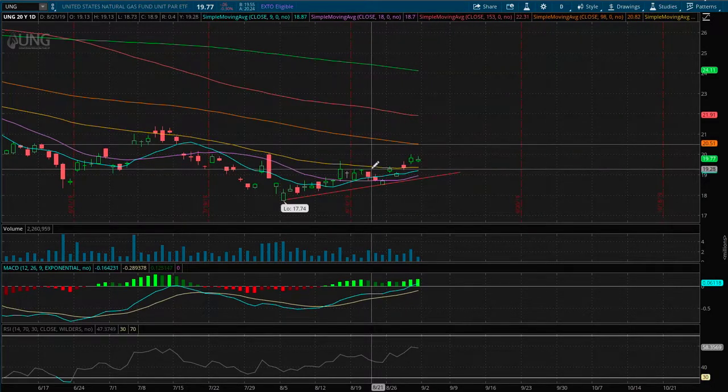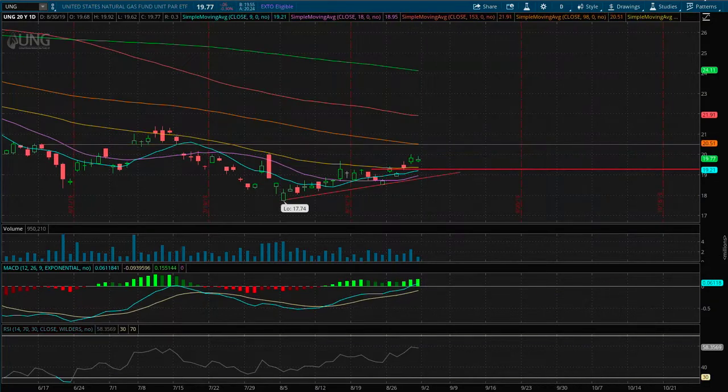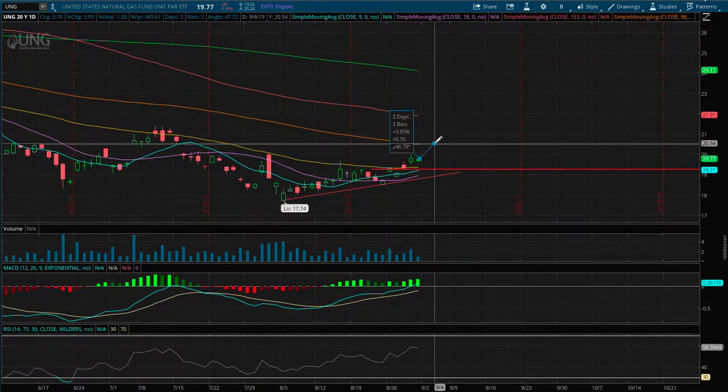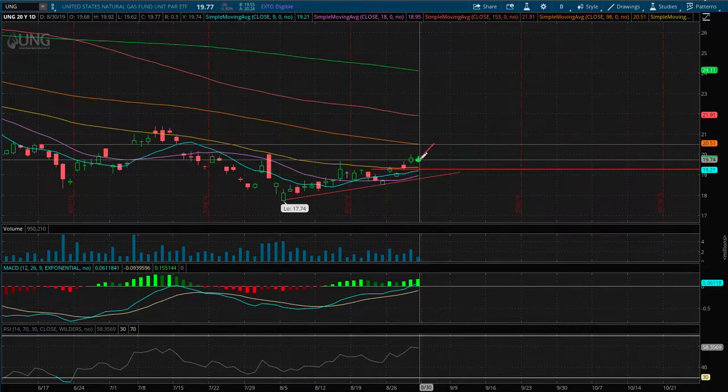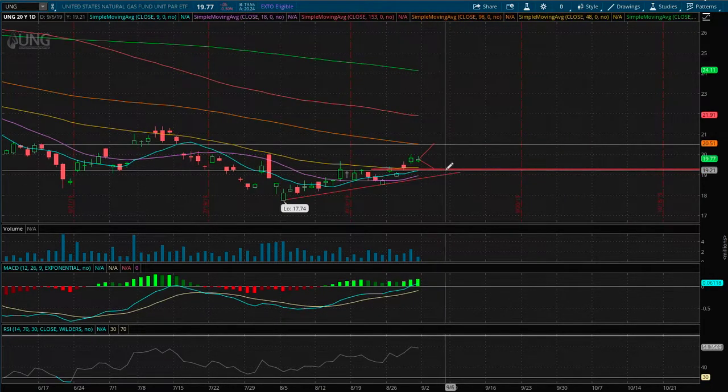So I see possible support around the price of $19.30, and for resistance $20.50. If we were to move on higher, that price movement is roughly around 3.8%, and if we were to move down lower, that price movement is around 2.2% down.